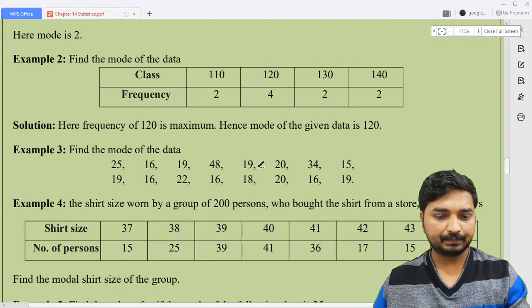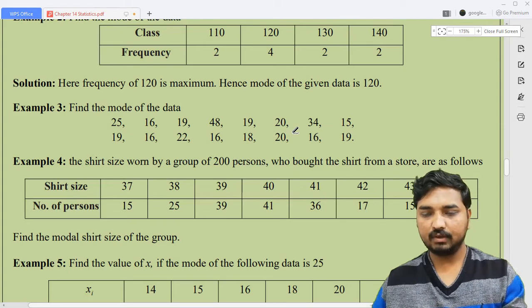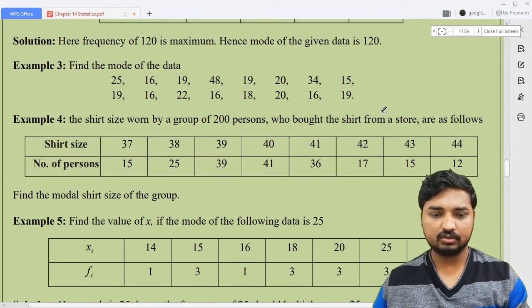And look at example 3. Find the mode of the data. Here it is given as ungrouped data. You can identify it from this, or if you want, you can write it in the form of a table. I have not given the answer, and you need to calculate it yourself. I think 19 will be the answer, because 19 appears so many times. It's left for you to calculate.